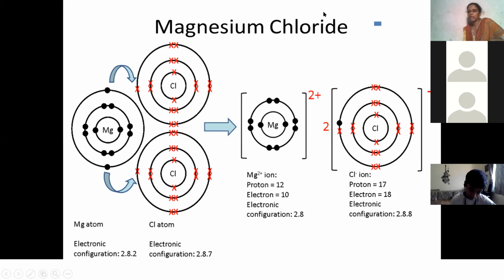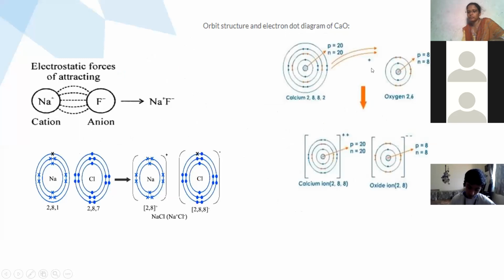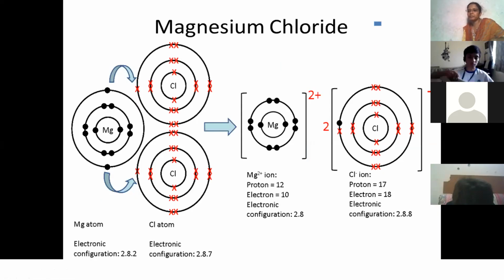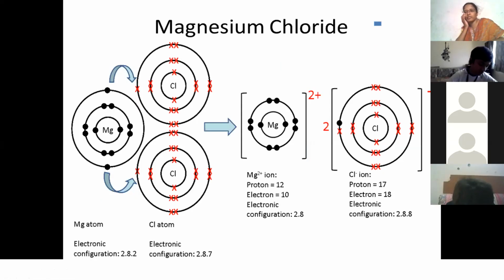Draw for calcium oxide. All those who finish, you can draw for calcium oxide. These are the examples given in your textbook also. Calcium atomic number 20, oxygen atomic number 8. Calcium oxide.